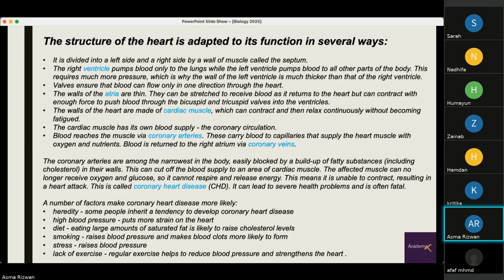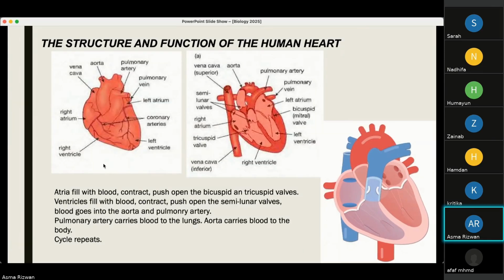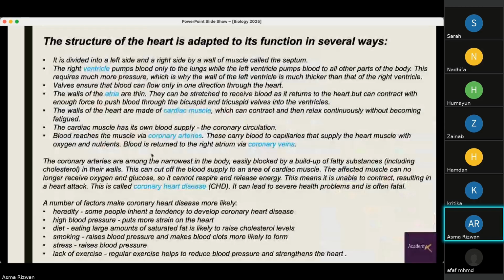Cardiac muscle has its own blood supply, the coronary circulation, which was also shown in this diagram. Blood reaches the muscle via the coronary arteries. These carry blood to capillaries that supply the heart muscle with oxygen and nutrients. Blood is returned to the right atrium via the coronary veins.